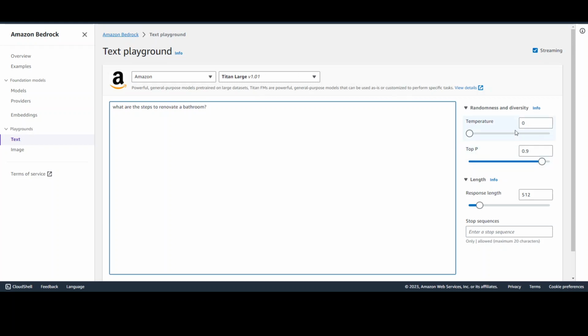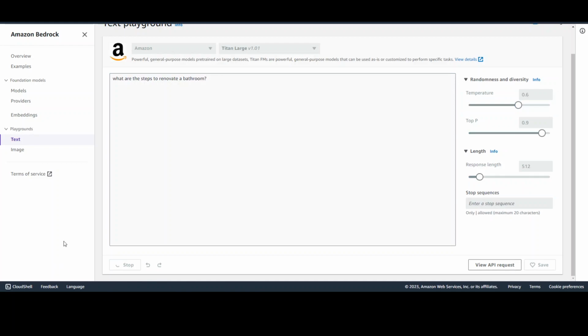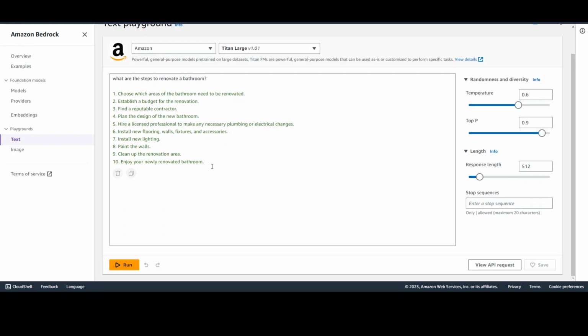And I'm just going with temperature. Let's say I'm just increasing the temperature to 0.6. I will keep this top probability here, and I will just leave the rest of it here, and I'll click on run. It will take some time to come back, so let's wait for it to finish. There you go. So how cool is that? It has given you the bullet points, and you can make it better and better.